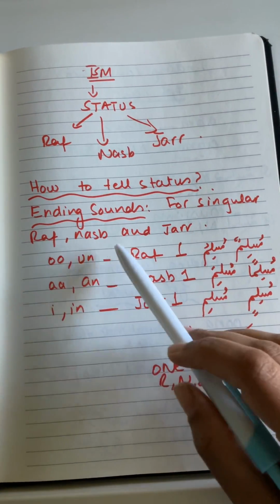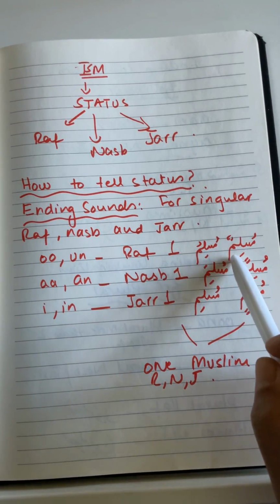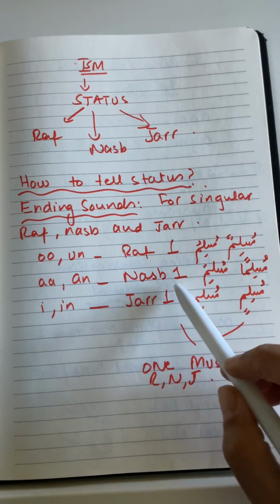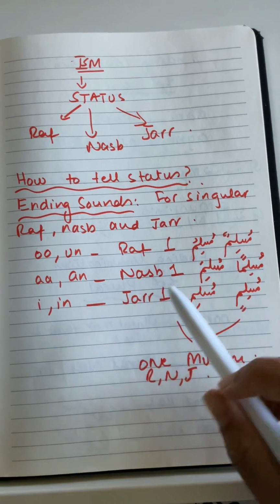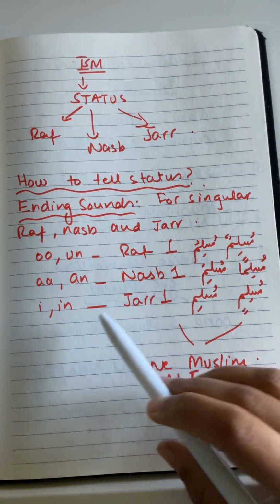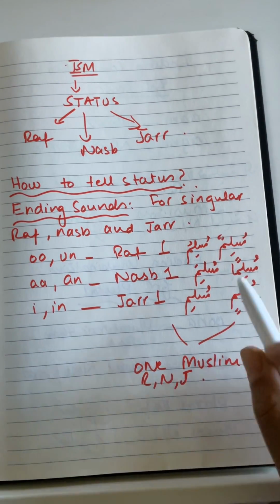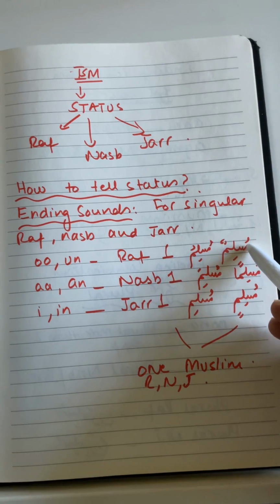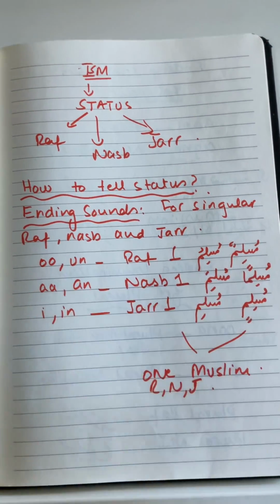For the singular rafa, nasab, and jar: if there is a u or un sound, it's one rafa, like muslimun or muslimu. If there is an a or an sound, it's one nasab, like musliman. If there is an e or in sound, it's one jar, like muslimin or muslimi. All these words mean one muslim, but the status is different. One is the doer, one is the detail, and one is the word that comes after 'of'.